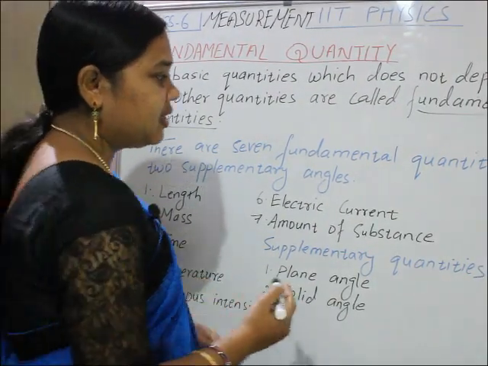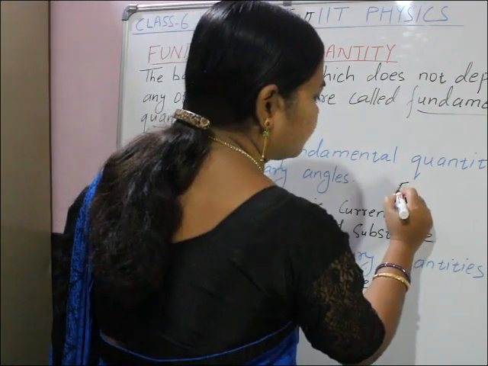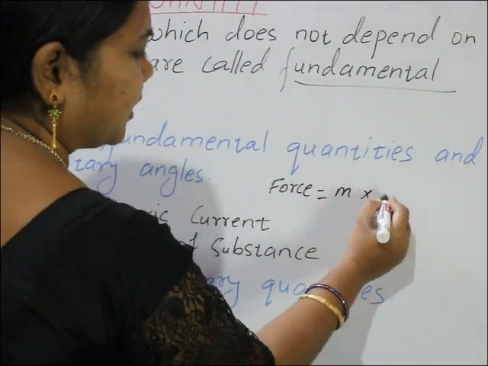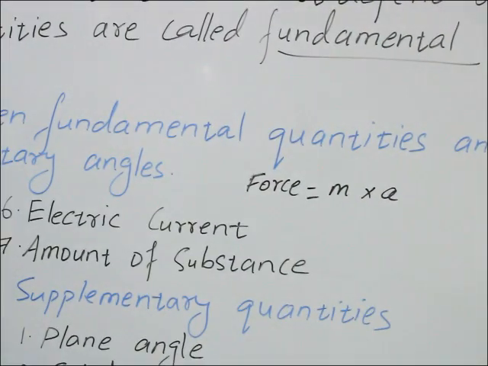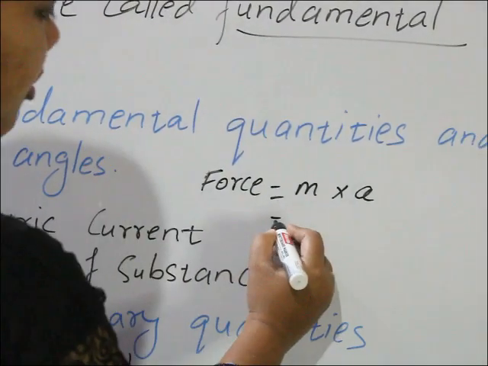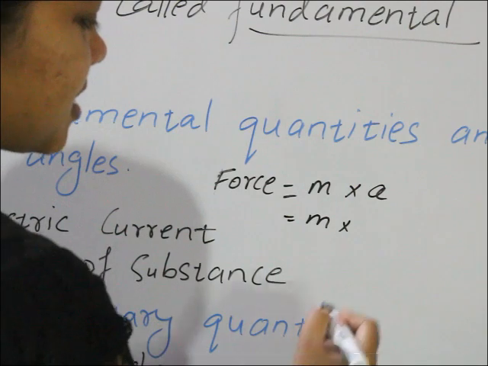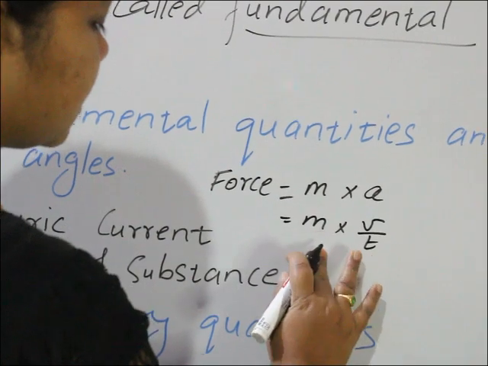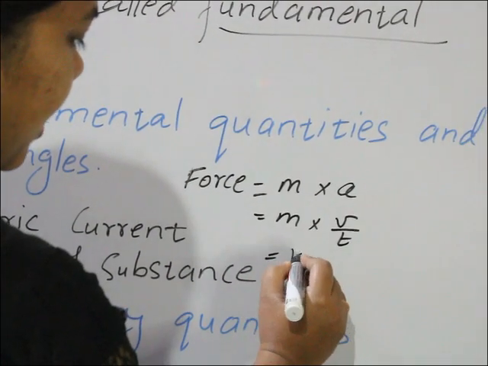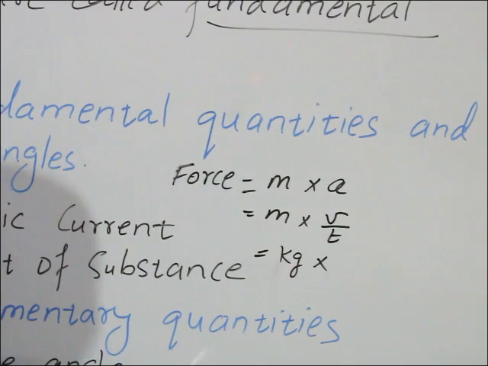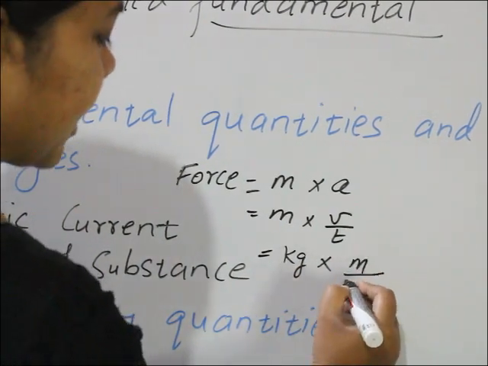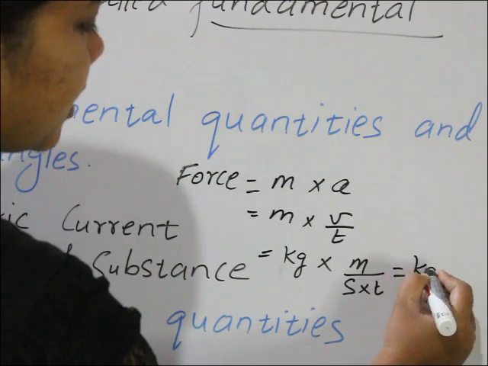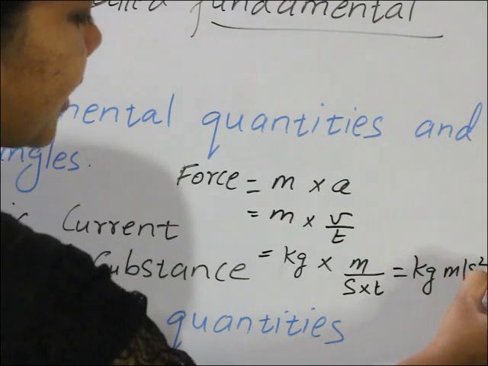Example, suppose force. Force is equal to mass into acceleration. Acceleration means velocity by time. Mass unit is kilogram. Velocity unit is meter per second, and time is already there, second. So how much did it become? Kilogram meter per second square.